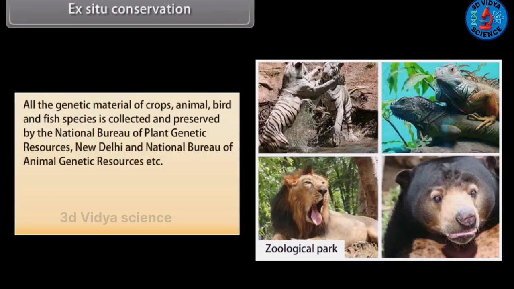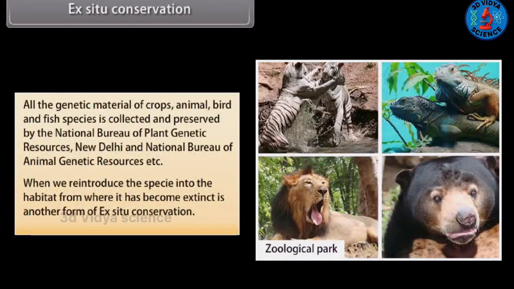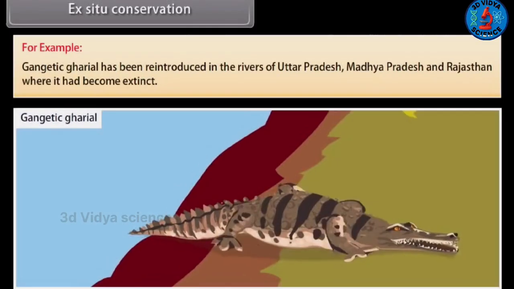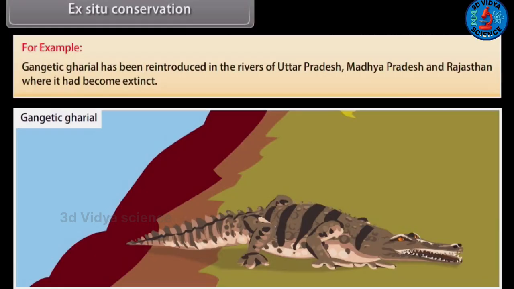When we reintroduce a species into the habitat from where it has become extinct, that is another form of ex-situ conservation. For example, the Gangetic gharial has been reintroduced in the rivers of Uttar Pradesh, Madhya Pradesh, and Rajasthan, where it had become extinct.